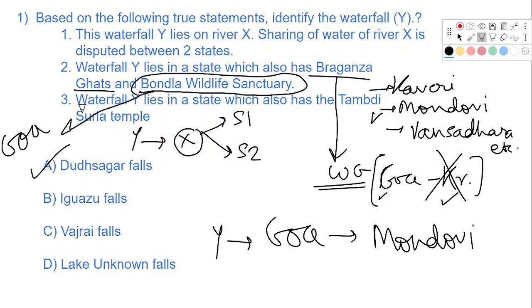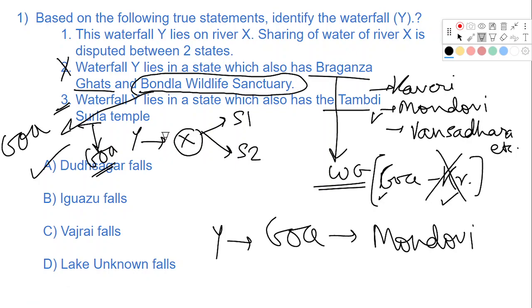Now we have found the answer, but still let us see what statement 3 is. If you don't know statement 2, you can make out the answer from statement 3. Waterfall Y lies in a state which also has the Surla temple. Tamdi Surla temple lies in the state of Goa.